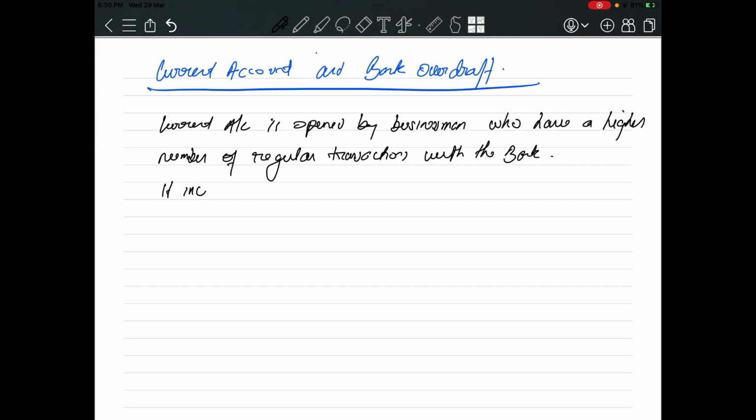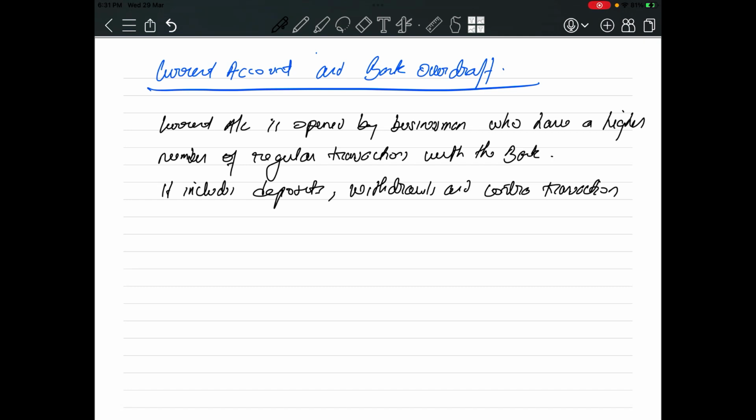Okay, it includes deposits, withdrawals and contra transactions, right?